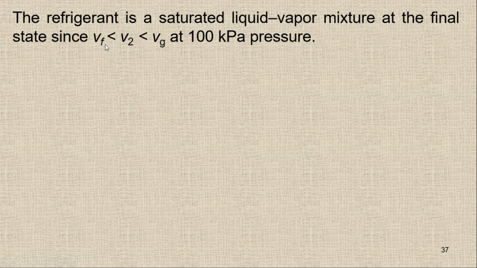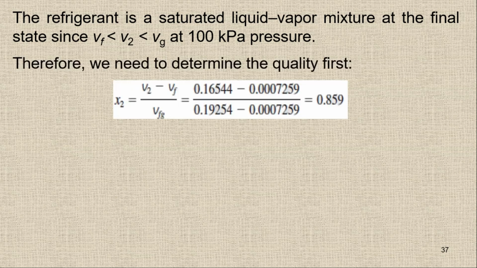Since Vf is less than V2, where V2 is basically V1, and V2 is less than Vg, it means it's somewhere in the liquid vapor mixture region. So we have to find the value of quality, and you can easily find it with the help of this formula. You know that V is Vf plus x Vfg. By rearranging the equation, I can simply get the quality at state number 2. It will be simply V2 minus Vf upon Vfg.